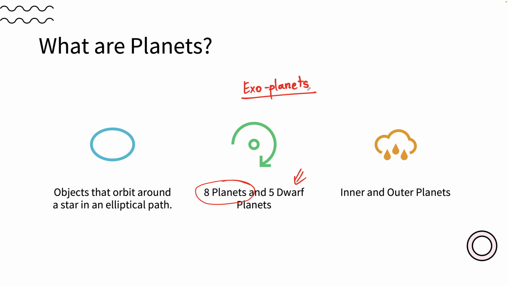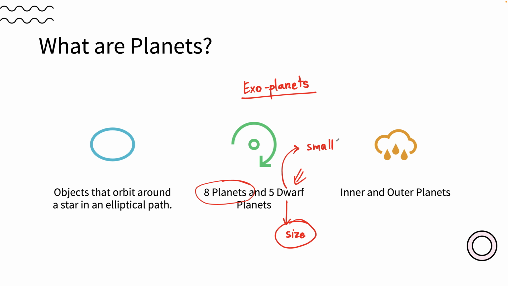The main difference between a planet and a dwarf planet is its size. Actually, dwarf planets, as the name suggests, are small. They don't have a distinct orbital path, which means celestial debris are present in their orbital path.